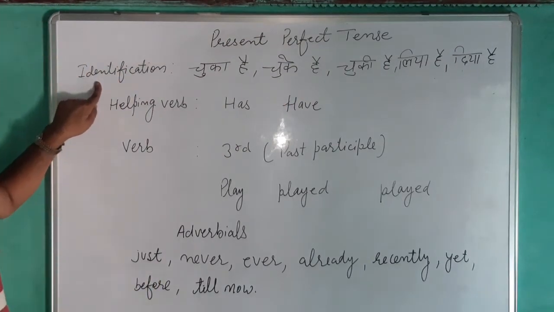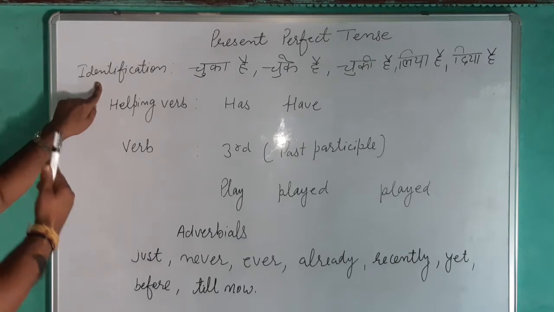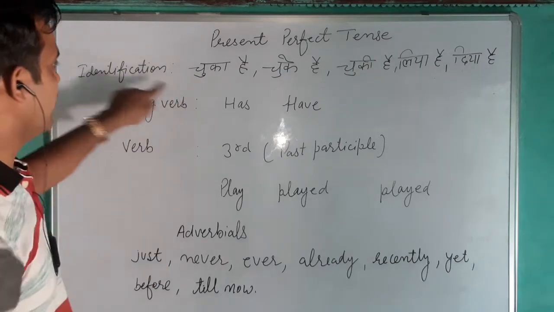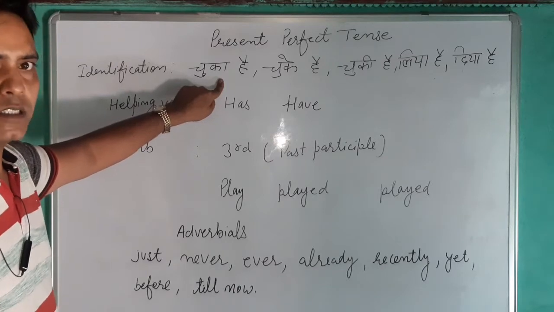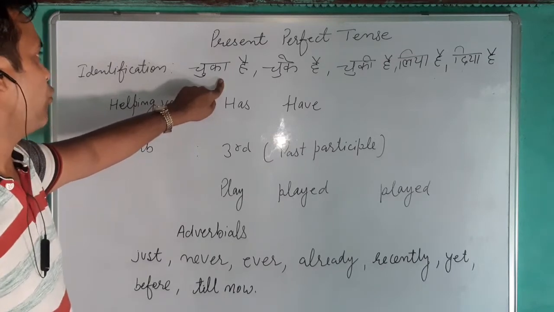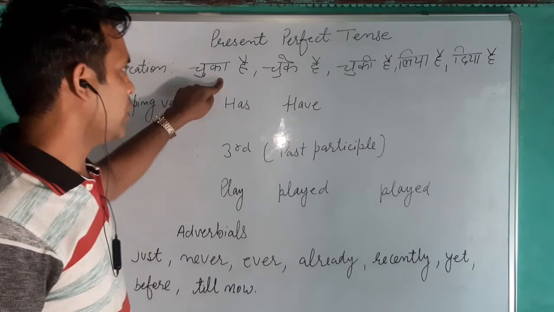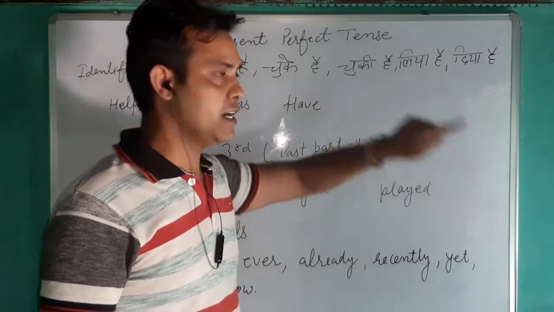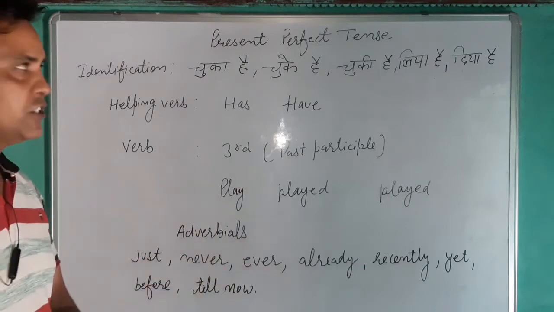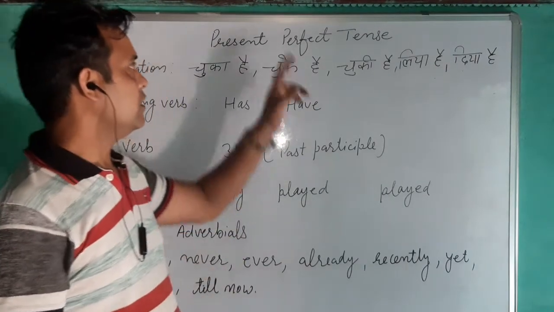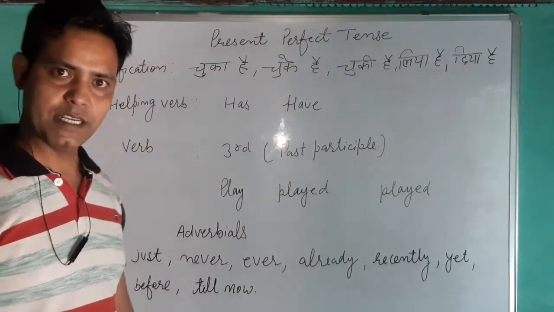So today we will learn about present perfect tense. Identification: how can we identify this tense? We can identify it when the Hindi sentences end with words like चुका है, चुके हैं, चुकी है, लिया है, दिया है, खाया है, पिया है. Here you will find the action is completed, right?